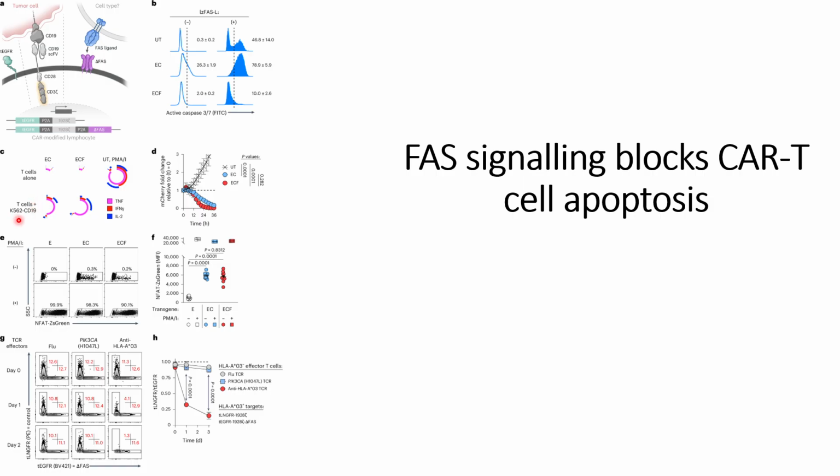When they check the T cells with the K562 CD19 cells, which are used to activate T cells, only in the case of CAR T cells without FASL ligands do they see TNF signaling, IFN gamma, and some amount of interleukin 2. And when they remove these FASL ligands along with the CAR T transduction, they see a slightly higher amount of interleukin 2, and this could be because of less apoptosis.